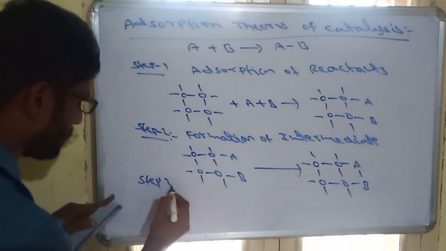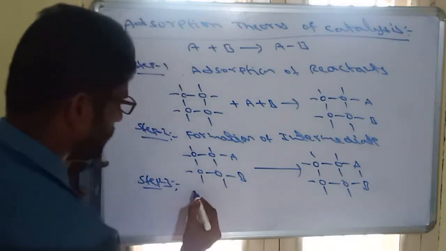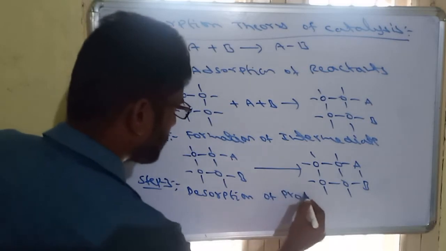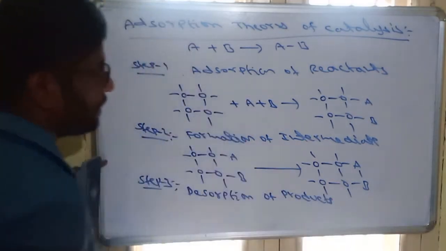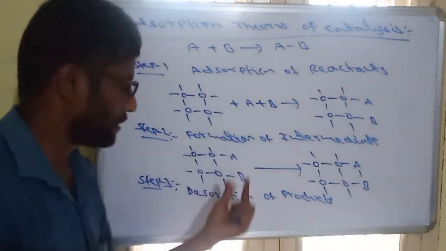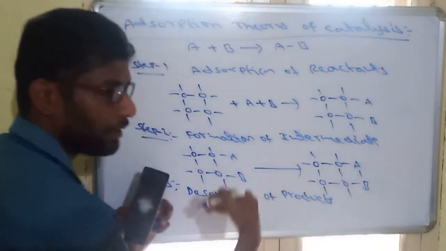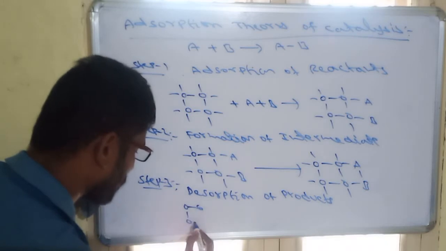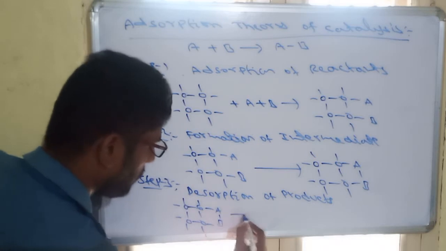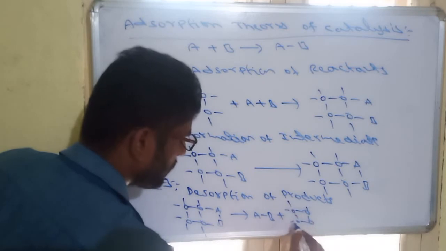In the final step, desorption of products. The first step is called adsorption, the last step is called desorption. So adsorption of reactants, desorption of products. Desorption means removal. After the formation of the A-B bond, it will be released from the catalyst surface. This will be released as AB, and the catalyst surface remains the same as usual, like this.